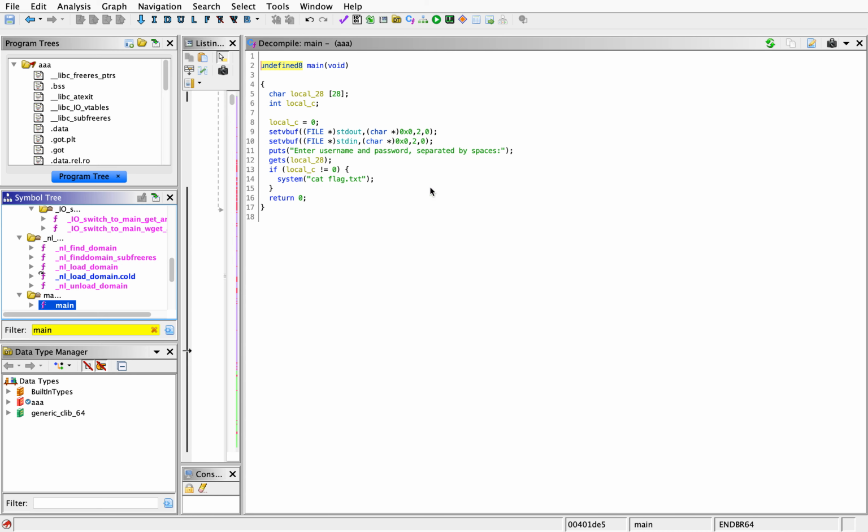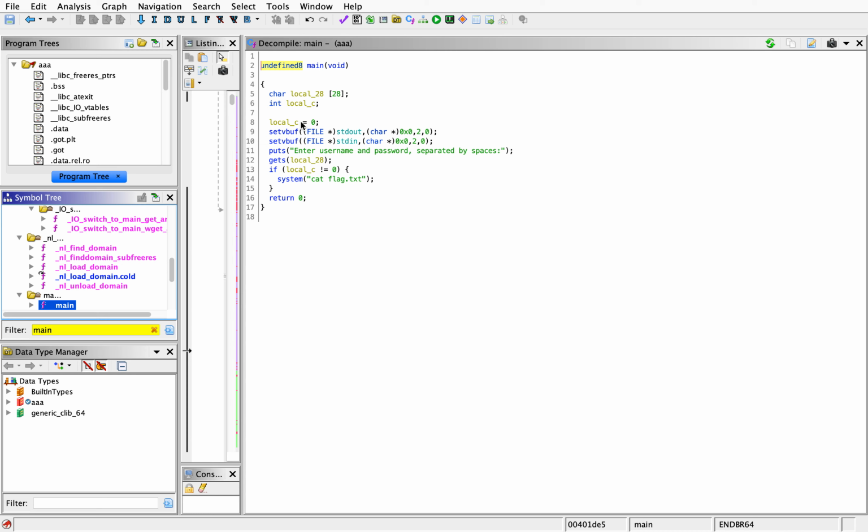So in order to make local_C not equal to 0, we will need to overwrite the variable, so we will buffer overflow it. We see that the size of the buffer local_28 is 28. If we have characters exceeding that, we'll maybe leak some memory or overwrite some variables. So we want to overwrite local_C to something else so that it's not 0.